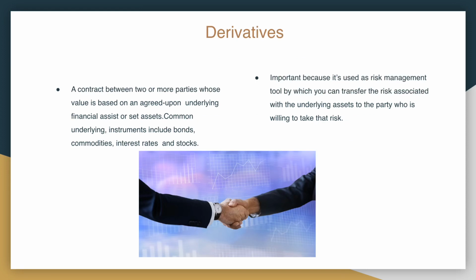A derivative is a contract between two or more parties whose value is based on an agreed-upon underlying financial asset or set of assets. Common underlying instruments include bonds, commodities, interest rates, and stocks. It is important because it is used as a risk management tool by which you can transfer the risk associated with the underlying assets to the party who is willing to take the risk.